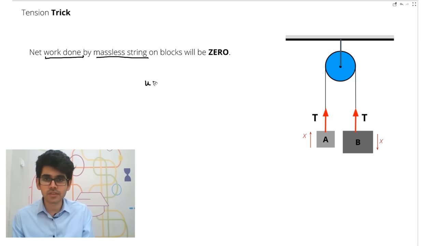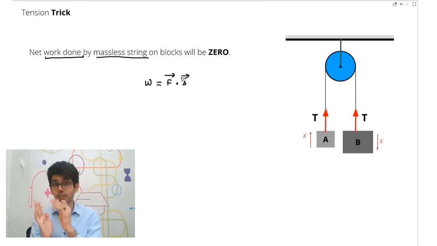This is something which we can understand very easily. But before that, what is work? Work is force dot displacement. It's the dot product of the force and the displacement. Now let's have a look at this Atwood machine here.